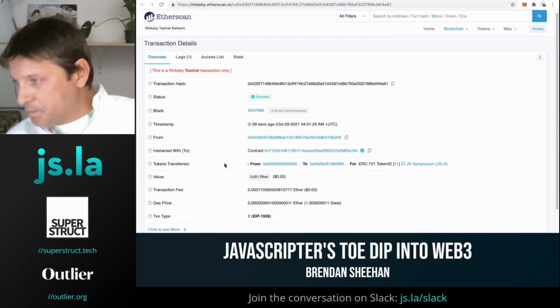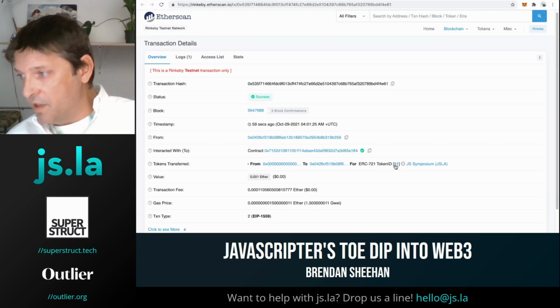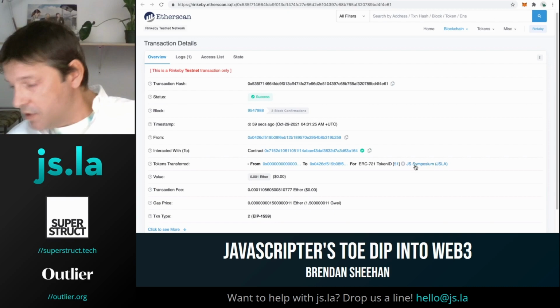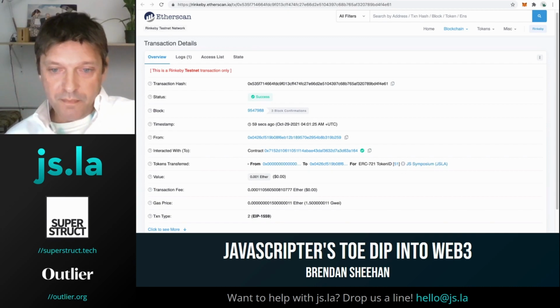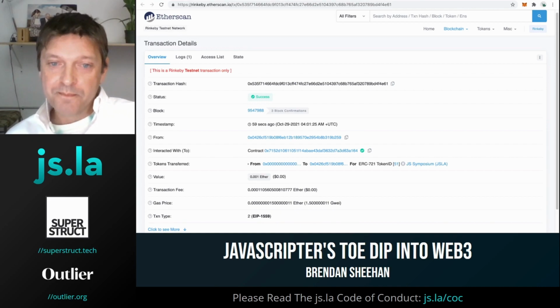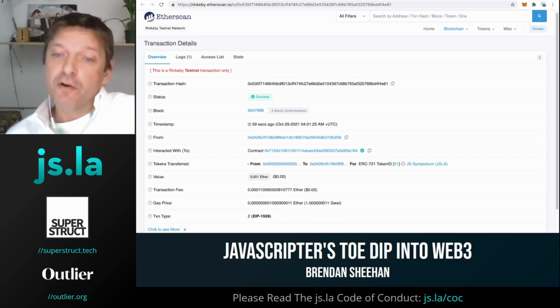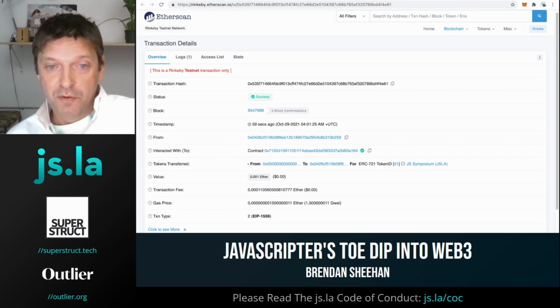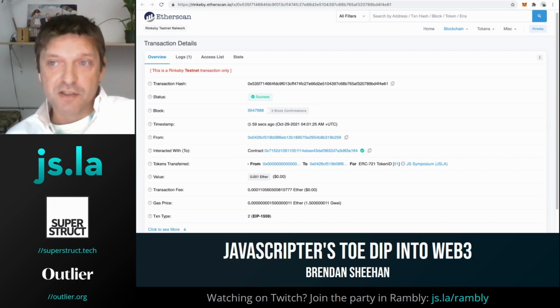And the token you'll see is an ERC721 token with the ID of 51, and it's good for our JS symposium. Really, really cool. I hadn't mentioned this yet, but this registration pass is actually an NFT. And you may have heard about NFTs. You may have heard some news about how an NFT could be worth hundreds of thousands of dollars or more, and that's all really awesome.